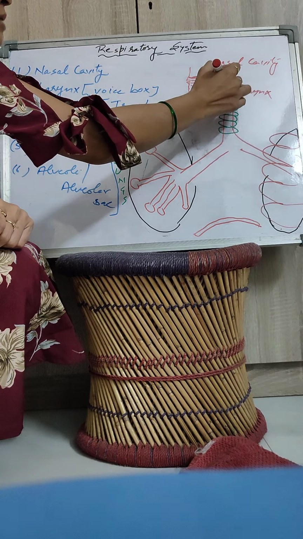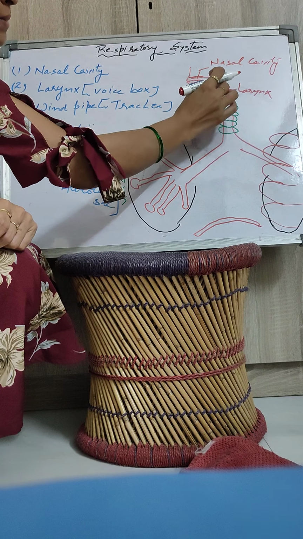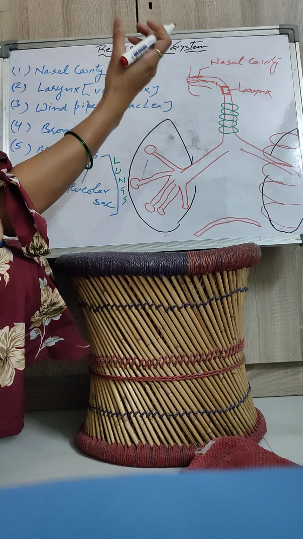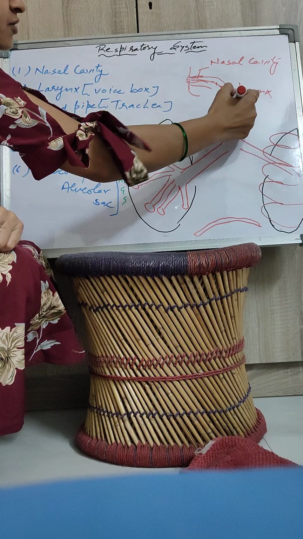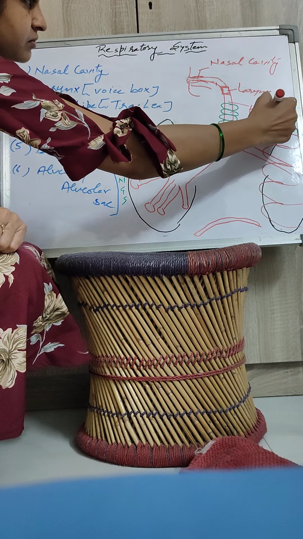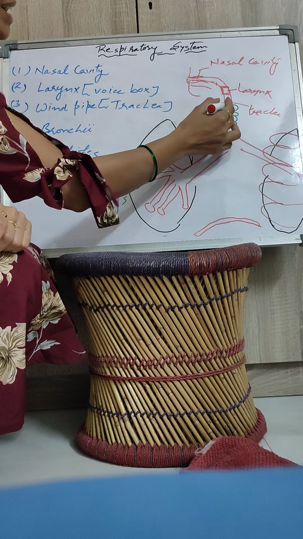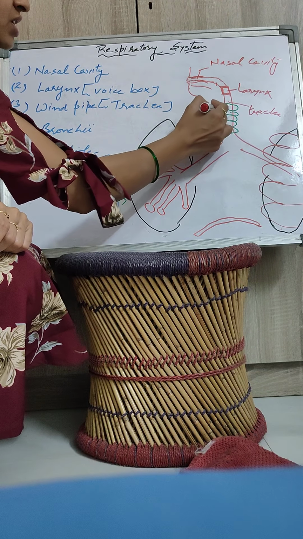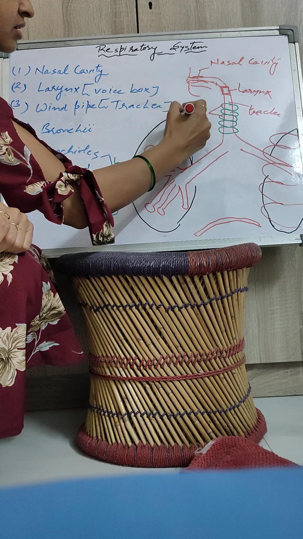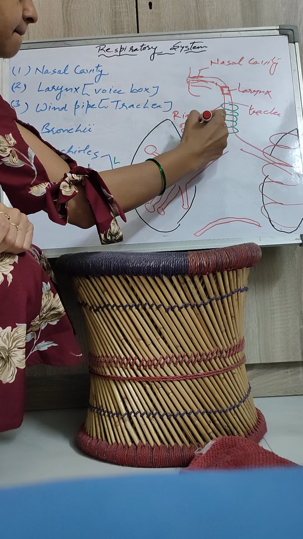So the pharynx is right above your larynx, and the pharynx is a structure where your windpipe and food pipe both have a common passage. The larynx continues with the windpipe, or you can say trachea. So this whole structure is the trachea, and you can see I have made a ring-like structure with the green color. So these ring-like structures are the rings of cartilage.